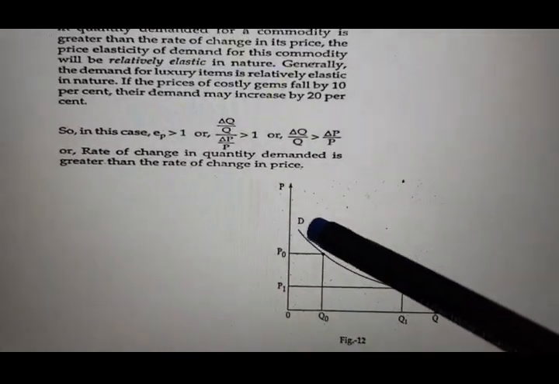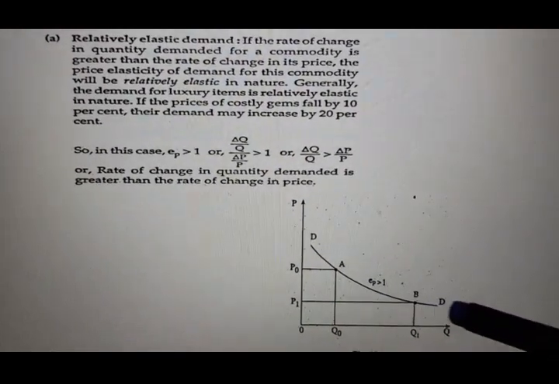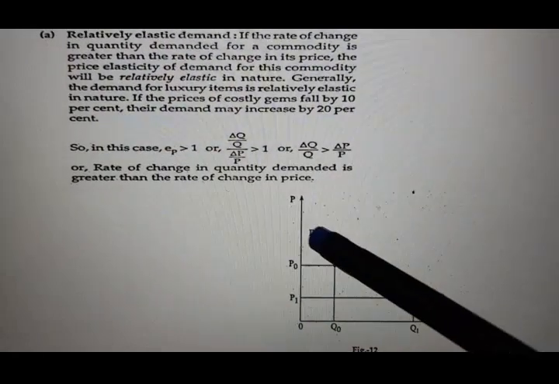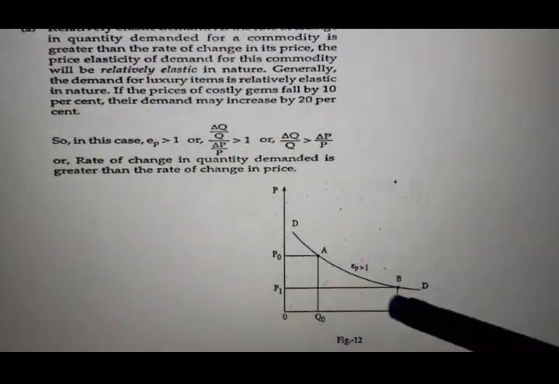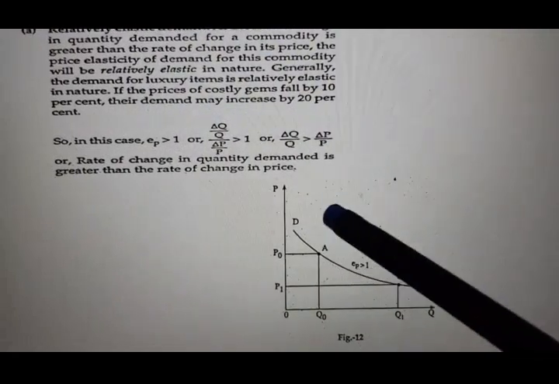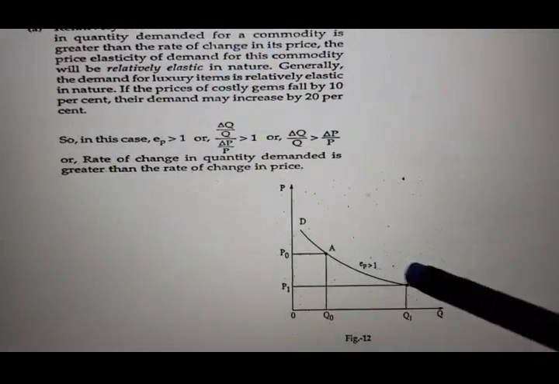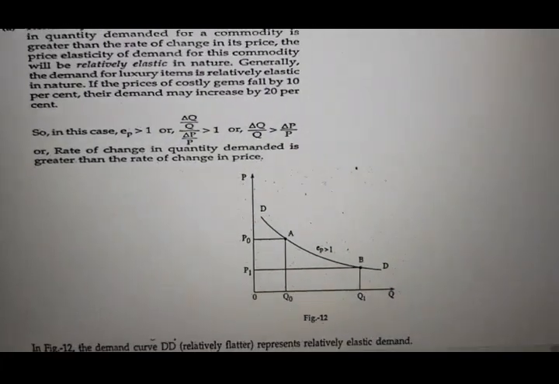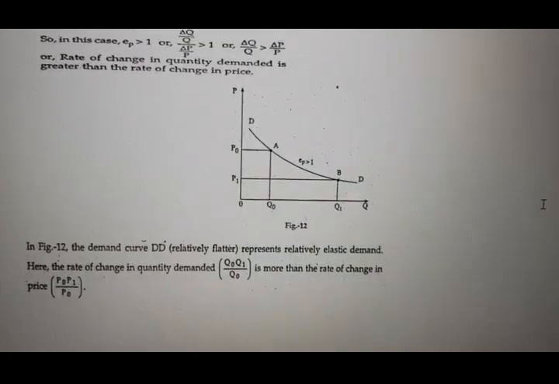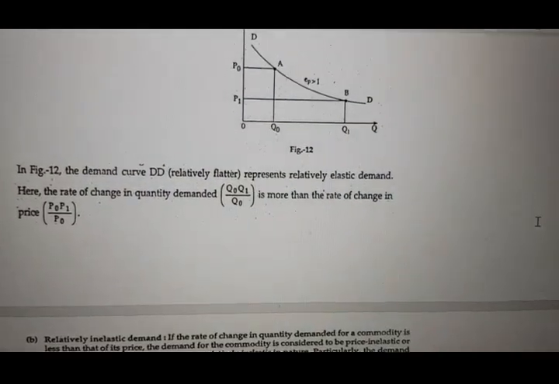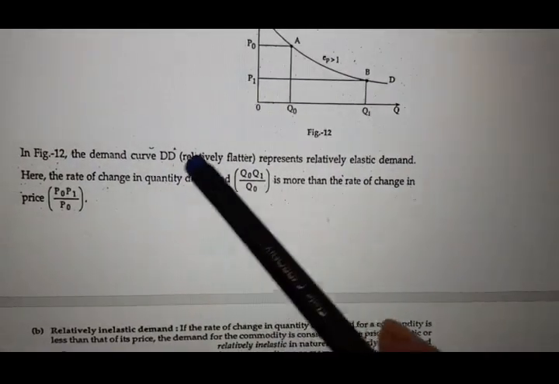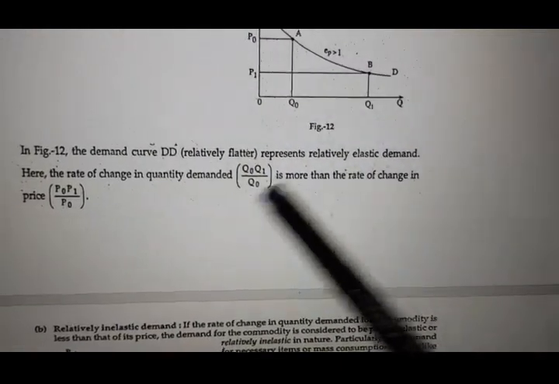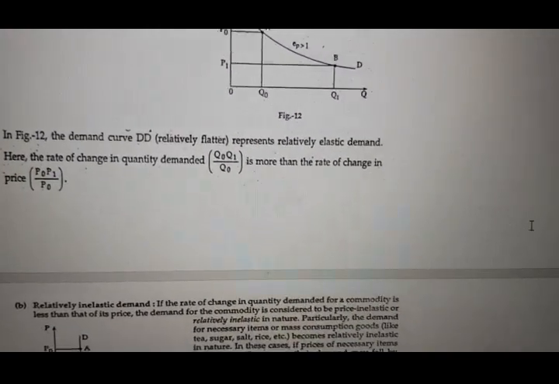Here, you can find a demand curve like this. The demand curve is relatively flat. DD is the demand curve, which is relatively flat. Here EP is greater than 1. Next situation. A relatively flatter curve represents a relatively elastic demand curve. Now come to the next situation.